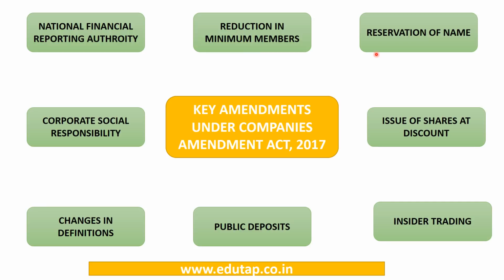It also talks about the timeline regarding the reservation of name by the companies and for how much time it is going to be valid. It also talks about the issue of shares at discount by the company and when it can be issued. It also talks about the framework regarding insider trading, and some omissions have been made with respect to this framework. It also talks about public deposits, that whenever a company accepts public deposit, it has to comply with some restrictions, some provisions. There have been some changes which have been made in the basic definitions under the Act.